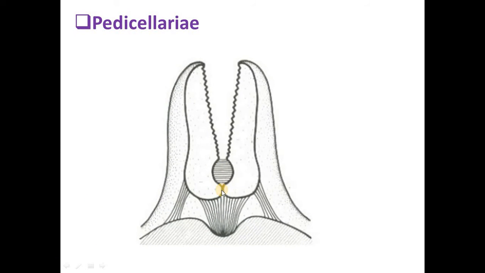This is the pedicellaria found in the echinoderms, and it is made up of three calcareous plates. As you can easily see, this is the first plate, this is the second plate, and this is the third plate. Two calcareous valve-like structures in the form of jaws. These are the jaws and these are the two plates, and it rests on a basal calcareous plate. So pedicellaria is composed of three plates, and the function is to keep the surface clean.